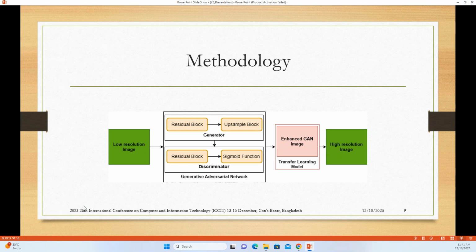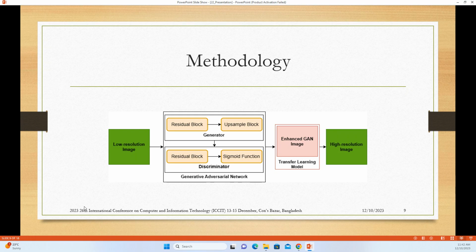Here is the proposed architecture framework, that means low resolution image. Here we have used some preprocessing steps that directly incorporate with our models. For noise and artifacts, we have used bilinear interpolation that is not mentioned here. And as we already told, the generator consists of residual blocks and upsample blocks, and the discriminator also contains residual blocks as well as a sigmoid function.